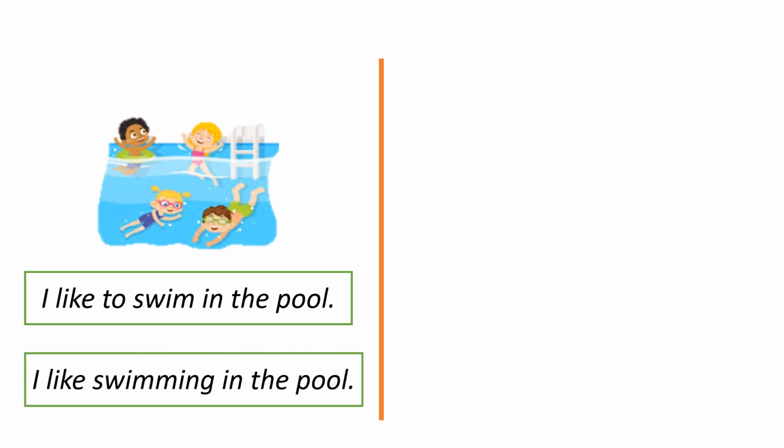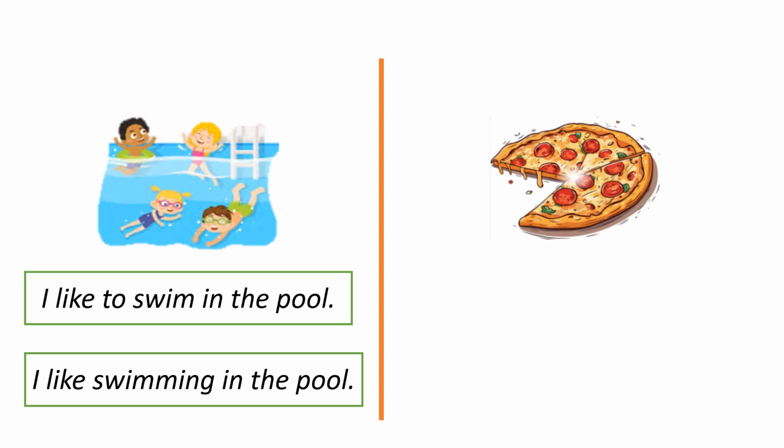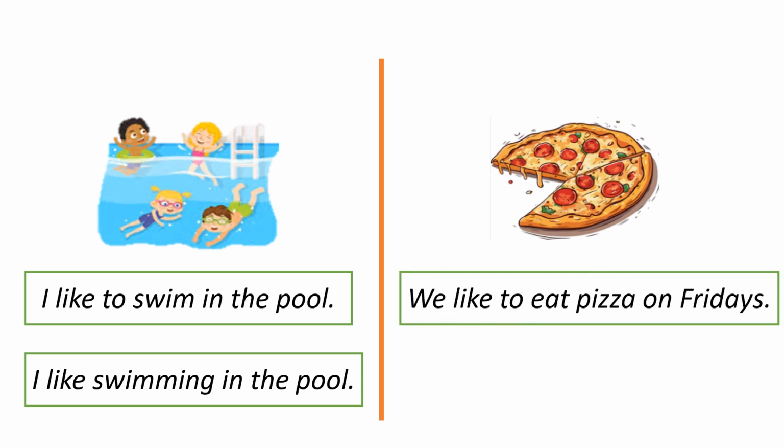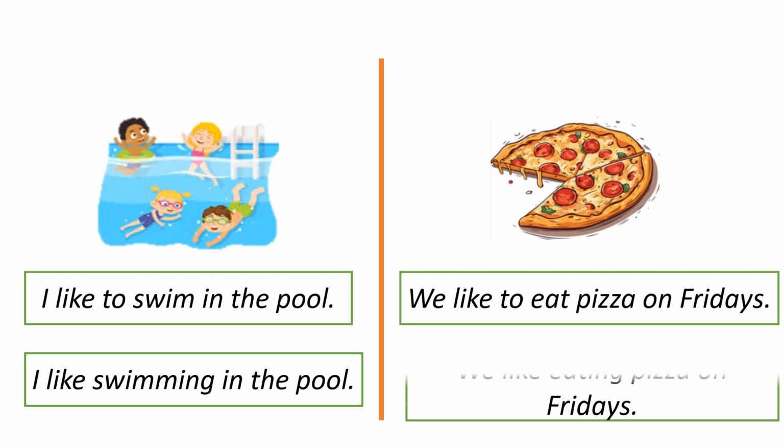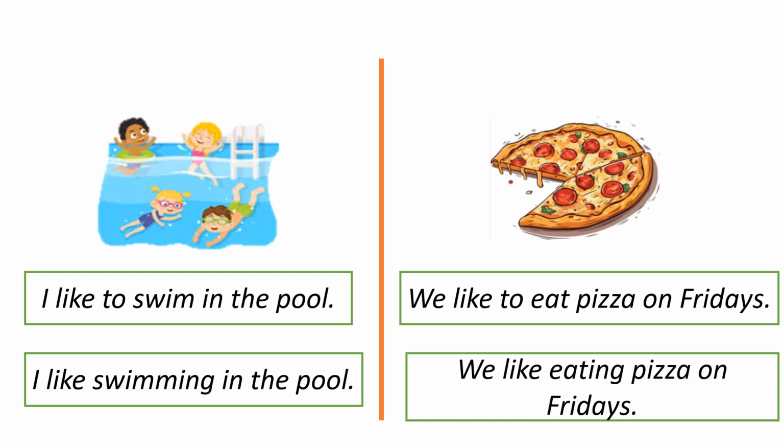Both are correct. I can also say we like to eat pizza on Fridays, or we like eating pizza on Fridays. Both are correct. But where is the difference between gerund and infinitive?